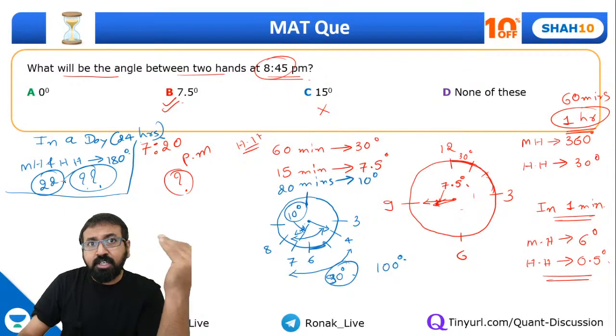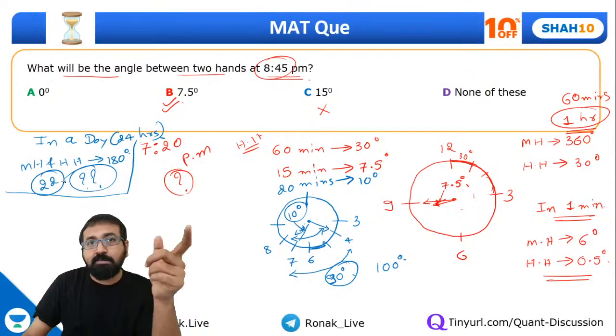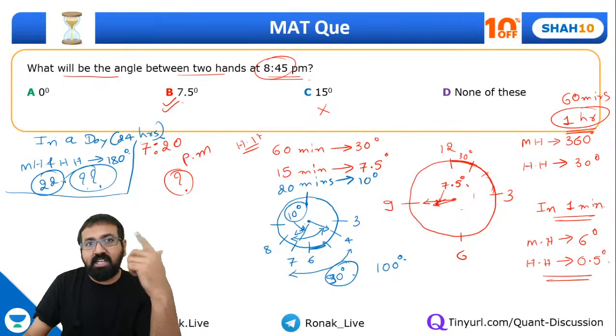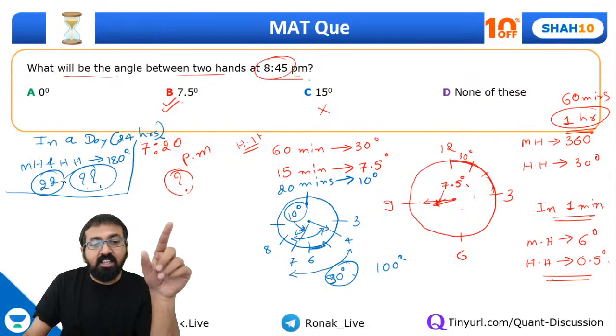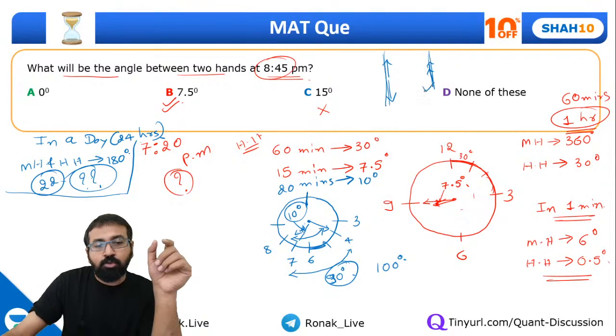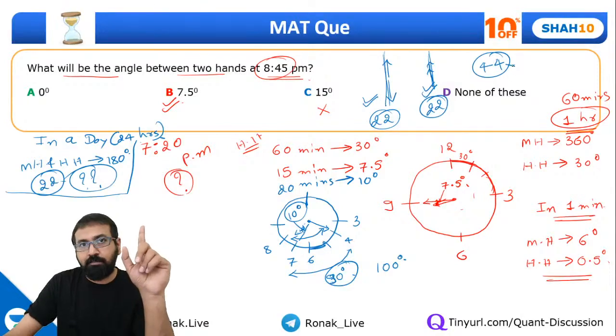Same way, different questions have been asked in CAT exam previously. Of course no one asked now the straight question, but yes, you may find it in exams like MAT, SNAP, CMAT and all. So they may ask you this question also, how many times this angle becomes 90 degree, and another question, how many times will they be in a straight line. Now when you are asked this, please understand, when they are making this 180 degree angle they are in a straight line, or when they are coinciding, in that also they are in a straight line. So you will have to take this position as well as this position. This happens 22 times, this also happens 22 times. So answer for straight line will be 44 times.